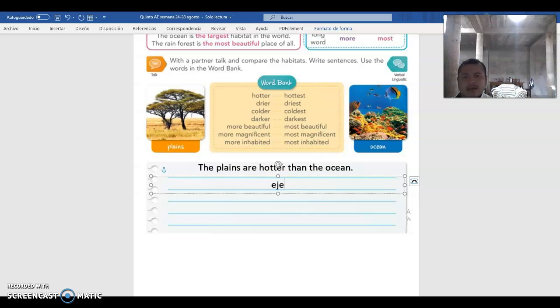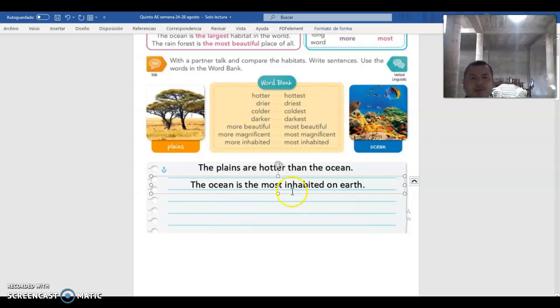Take a look at this one, and with the superlatives, I'm going to give you this one, and I could say the ocean is the most inhabited on earth.